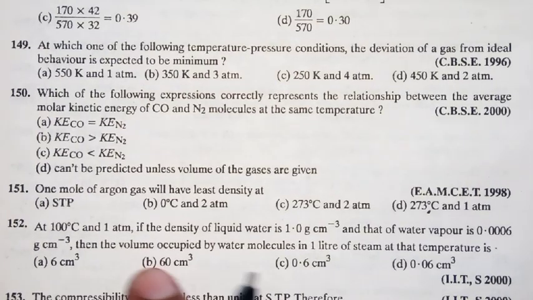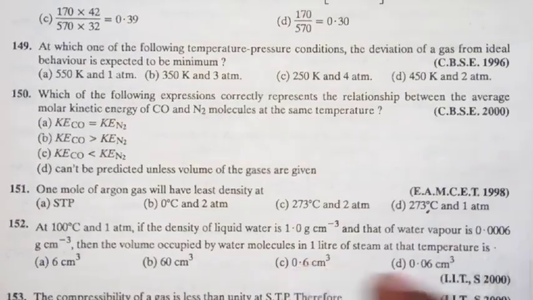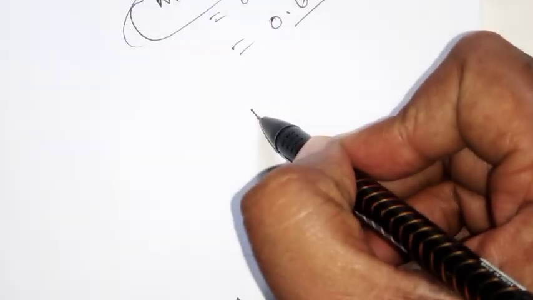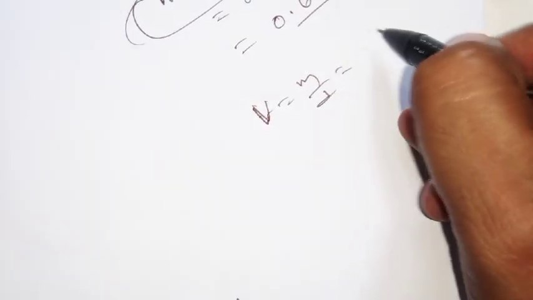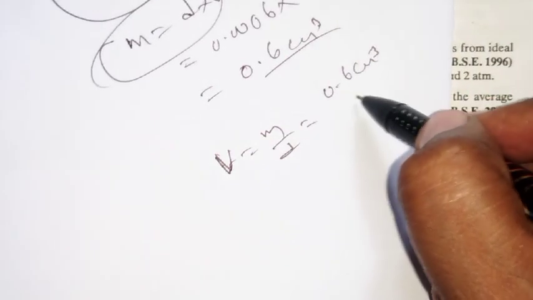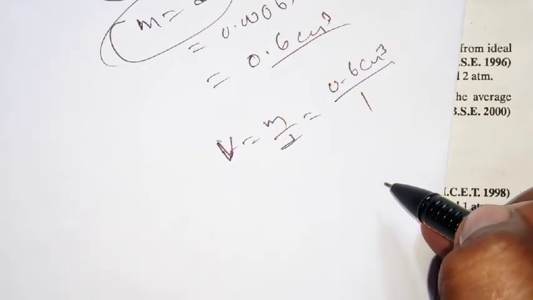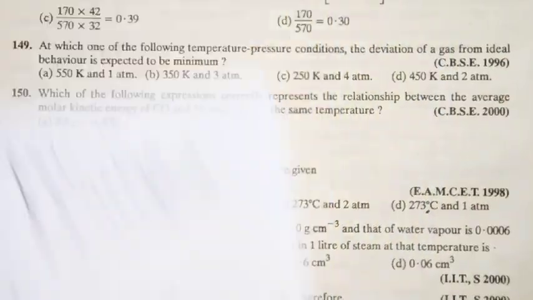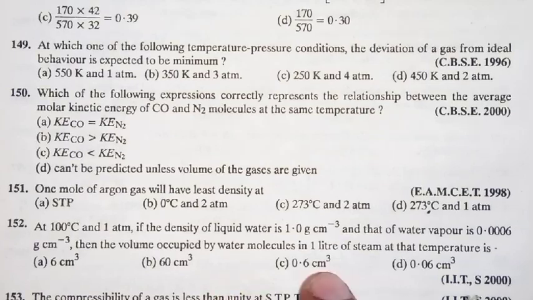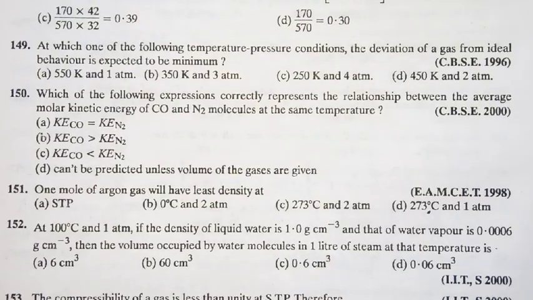Volume occupied by water molecules in 1 liter steam. So volume equals, again what formula are you supposed to take? V equals m by d. How much m did you get? 0.6 gram. Density of water, how much? 1. Then what will we get here? 0.6 centimeter cube. Then what is our answer here? 0.6 centimeter cube, so option C. Is it clear?